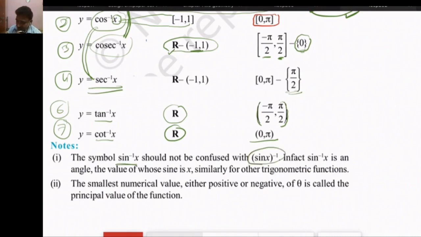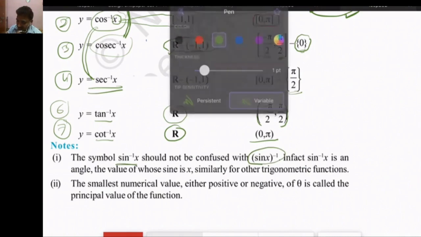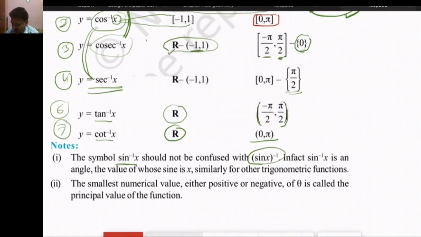This is very important, because confusion is there. If sin square x is there, then we can write sin x whole square. It is true, but this is not true for sin inverse function. Sin inverse x and sin x whole inverse are not equal.